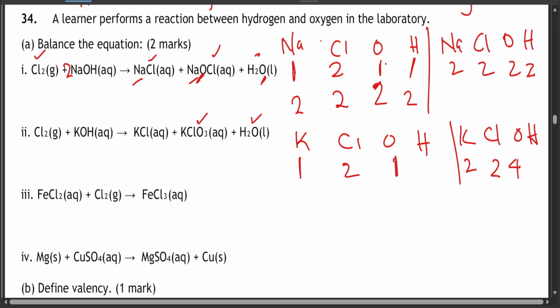And then for hydrogens, on the left side we have 1 hydrogen, and on the right side we have 2 hydrogens. So the main affected areas are oxygen, hydrogen, and potassium.